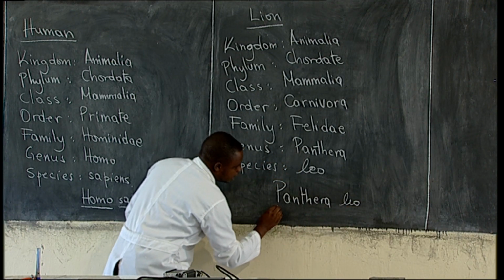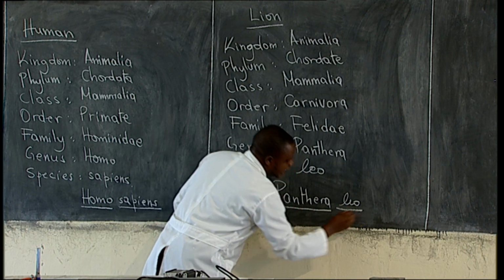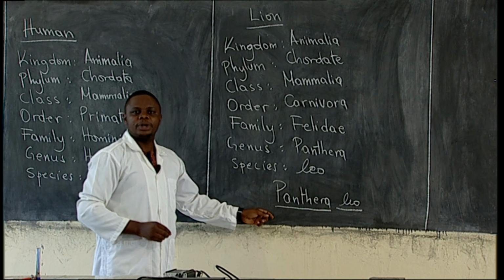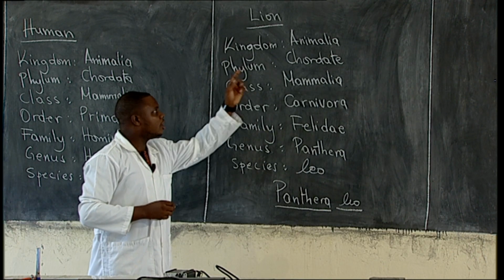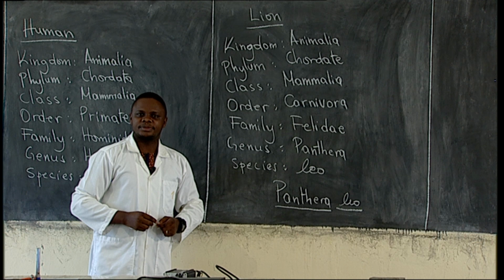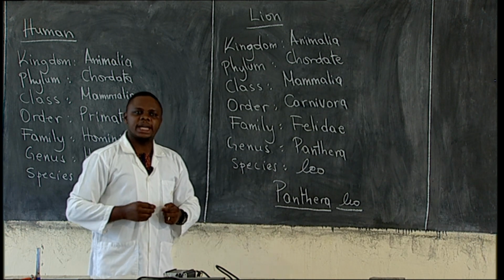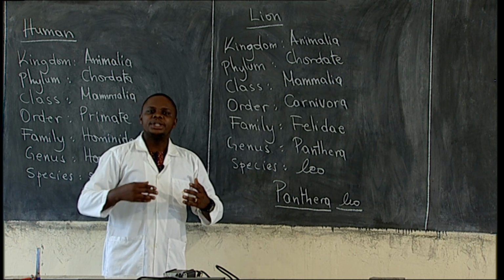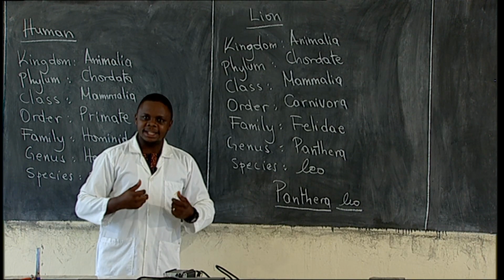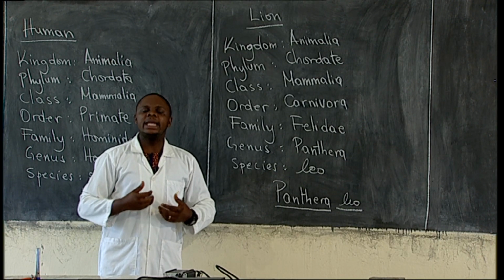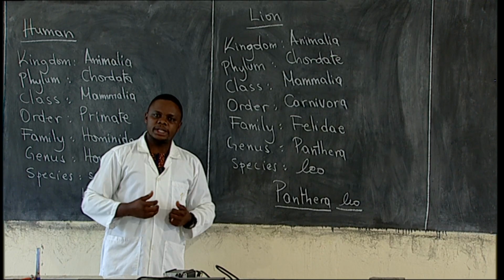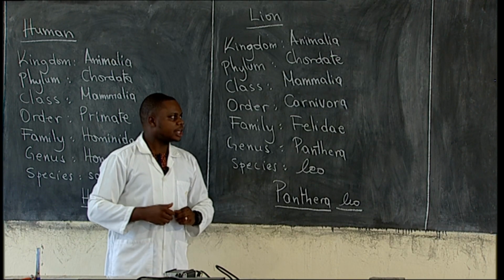So from there, we underline. So Panthera leo is the scientific name of lion. And this was put there purposely to avoid misunderstanding or ambiguity in the naming of these organisms during classification.